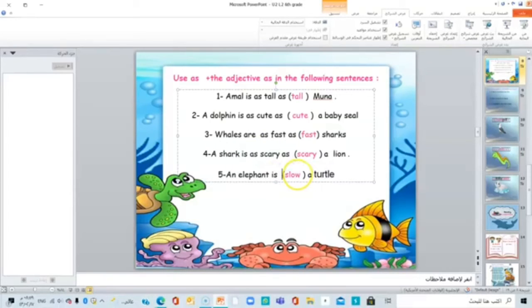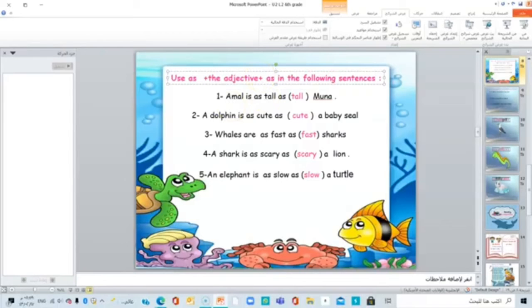Number five, an elephant is as slow as a turtle. So, an elephant is as slow as a turtle. So, girls, you have to use as plus the adjective plus as if you want to compare between two things, then these two things are equal. Okay?